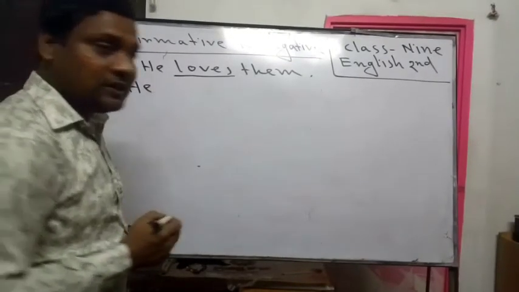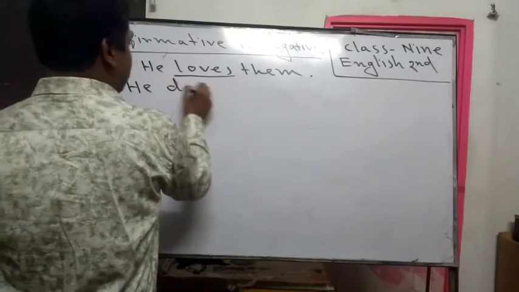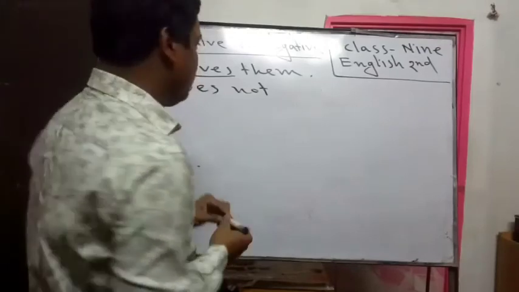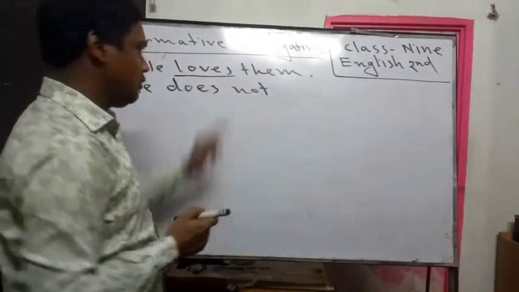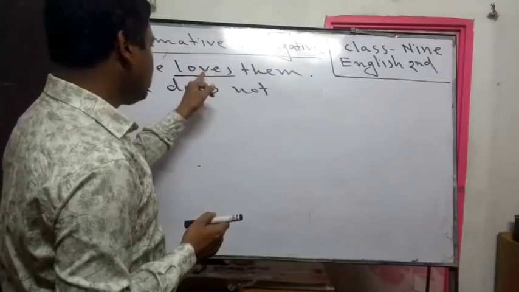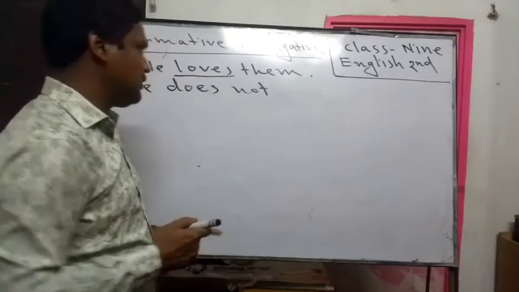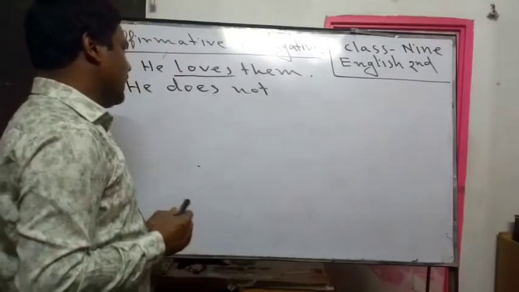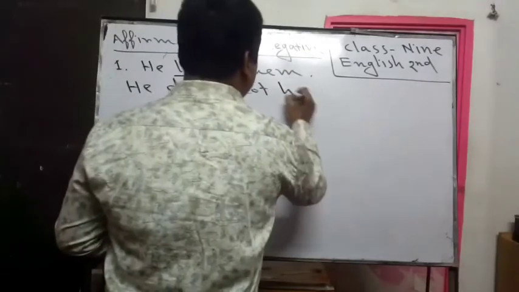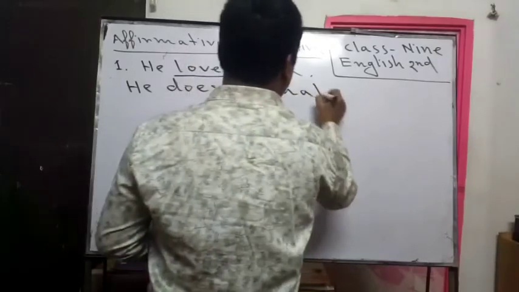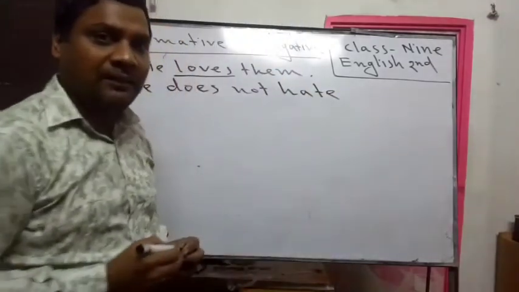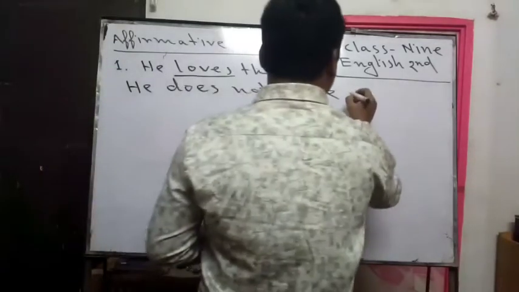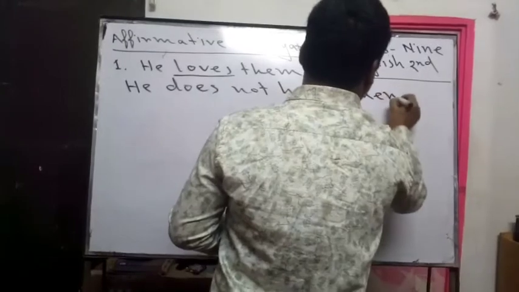After that we have to use does not. What is the reason behind using does not? Because we see the use of loves here, s or es has been used after PV1, that means the present form of verb. So does not has been taken. After that, hate will be used as the opposite form. That means the opposite form of love is hate. And after that, them will be used as an object.